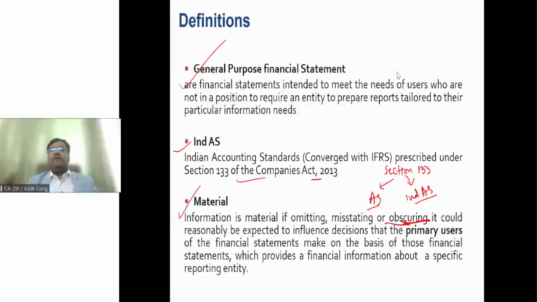Right. Reliance Industries Limited's accountant has forgotten to record an expense of rupees 2 crore in the P&L account, in the profit and loss. Is it material? Whether the decision-making capacity of the user of the financial statement will be changed. Instead of 36,000 crores profit, if it would be 35,998 crores profit, whether it will change, the answer is no. So this 2 crore omission of expenses is not material, right?